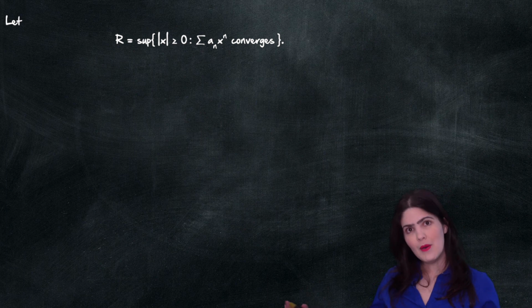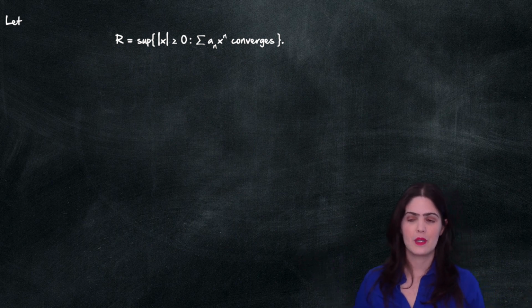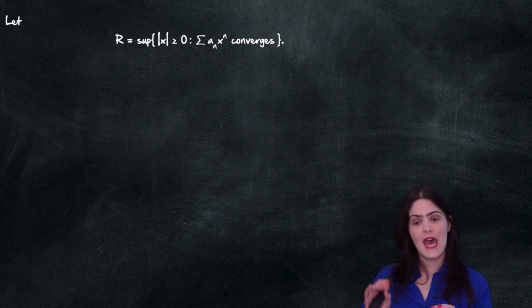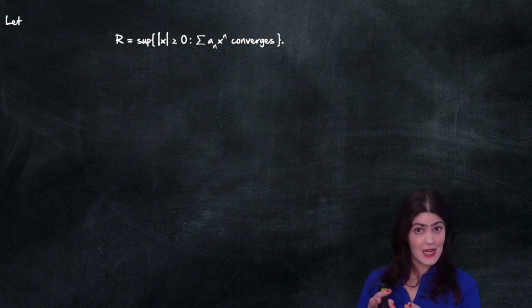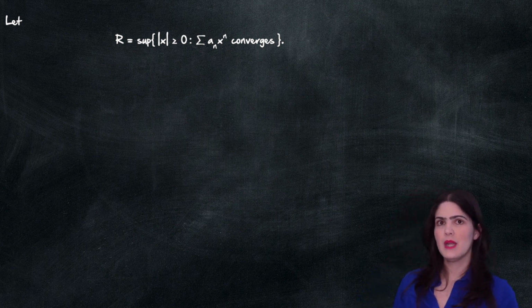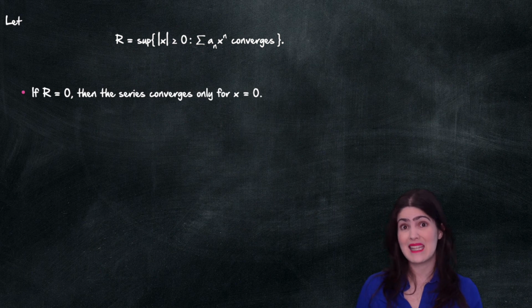If it's not bounded, well, we could think of R as being infinite, right? The supremum would be an infinite number. Okay, that is cheating a bit, but we're going to say that if my set here is not bounded, the supremum is positive infinity. Now if R is equal to 0, that means that my power series was only convergent for x equal to 0.